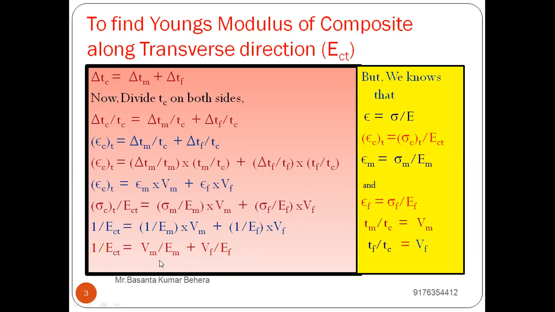So from this equation, 1 by ECT, that means 1 divided by Young's modulus of composite along transverse direction, is equal to VM by EM plus VF by EF. So from here you can find out what is the Young's modulus of the composite along the transverse direction well before manufacturing the composite. If you have already fixed your volume fraction of fiber and volume fraction of matrix, and you know what is the Young's modulus of matrix and Young's modulus of fiber before manufacturing the composite. Thank you.